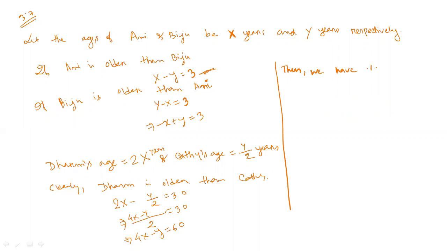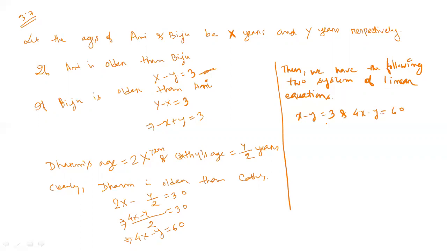Sorry. Okay. So then, thus we have the following two systems of linear equations. First one, write down x minus y equal to 3 and 4x minus y equal to 60. So this is your equation number 1, this is your equation number 2.